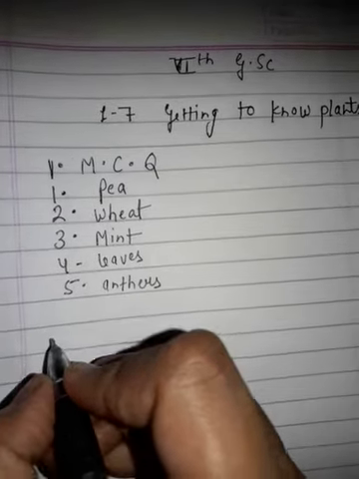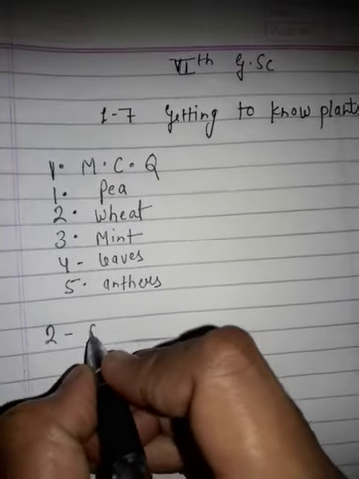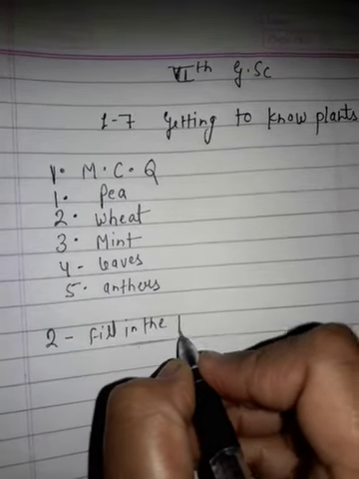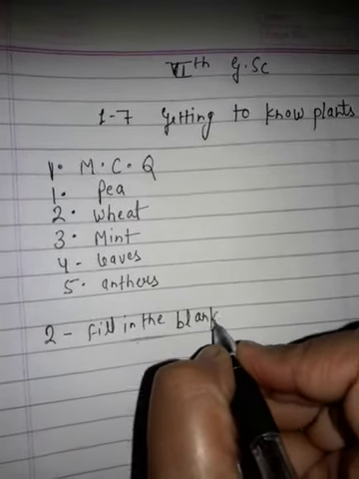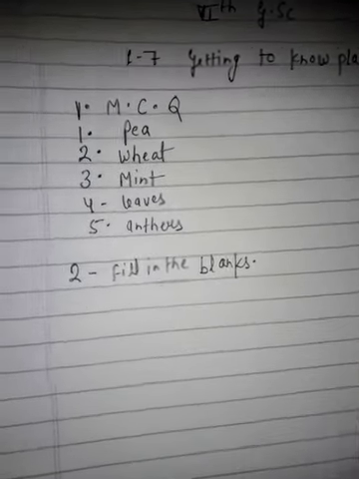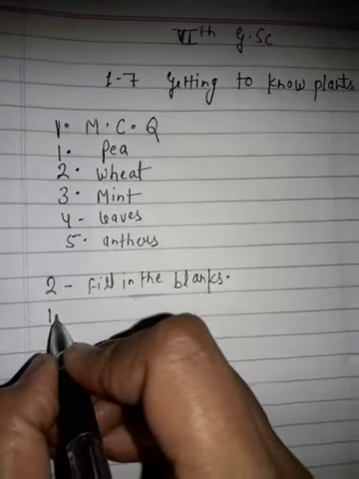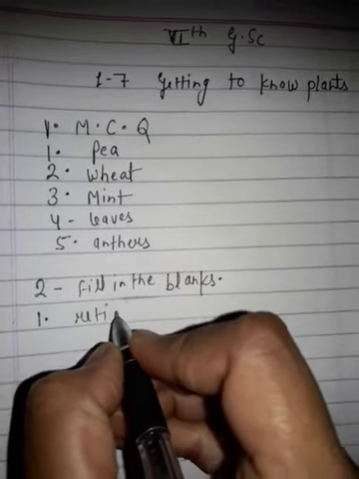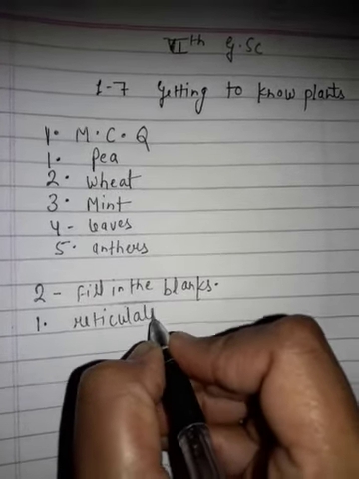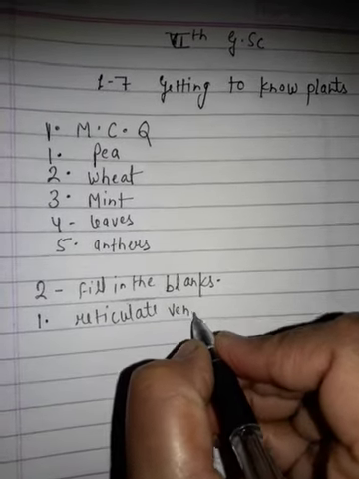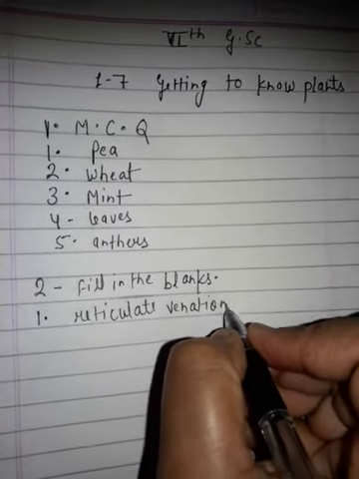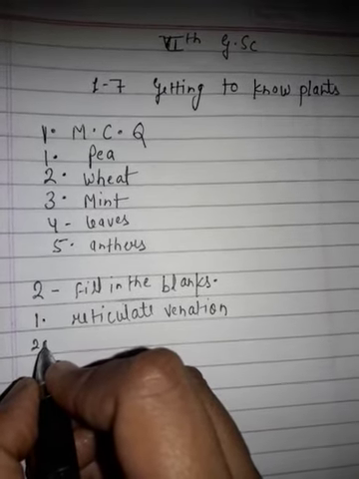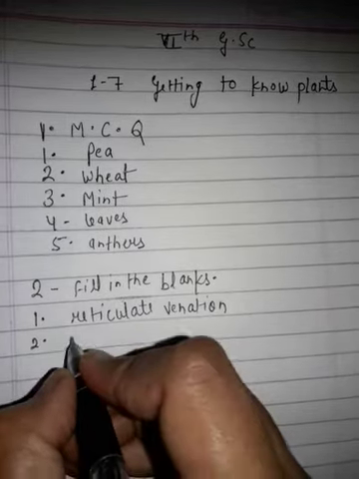And now second one, fill in the blanks. First one, a plant showing taproot has reticulate venation. Second one, an example of a plant with fibrous root is wheat.